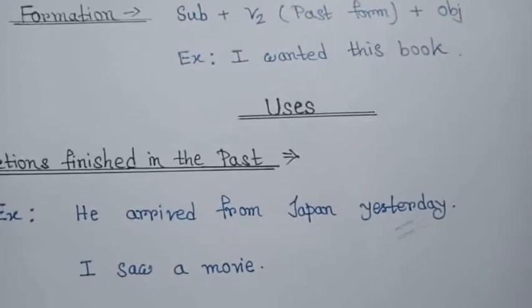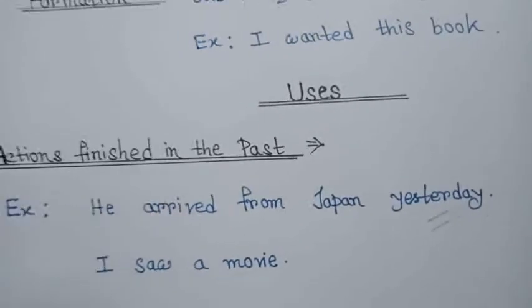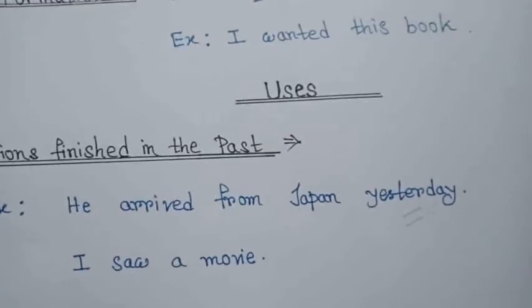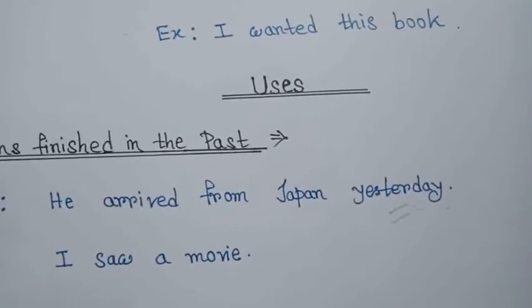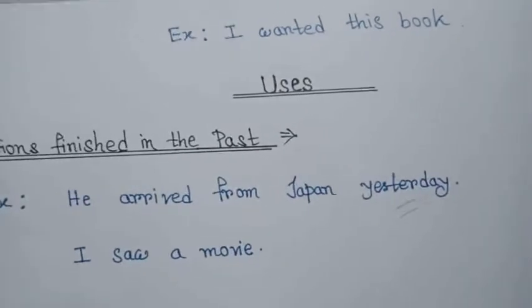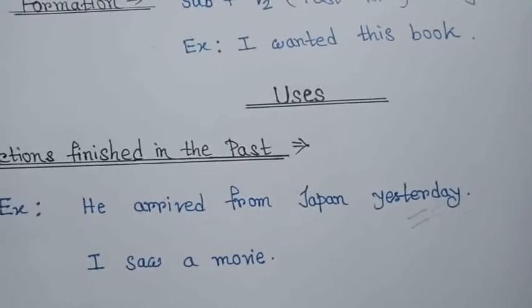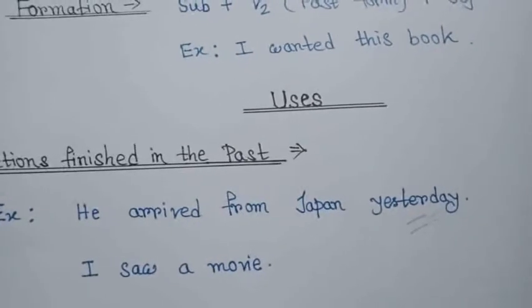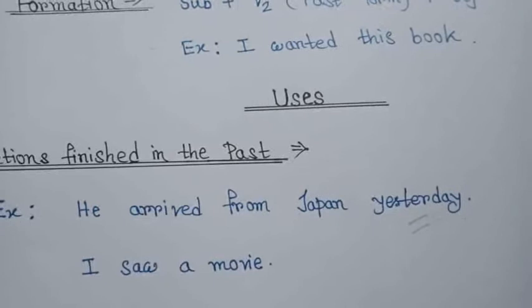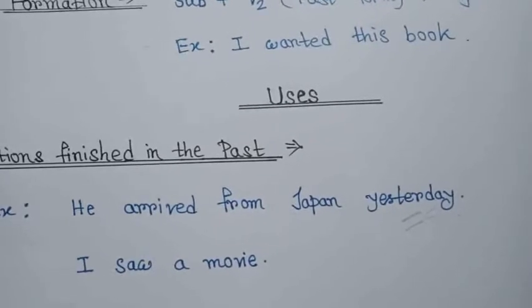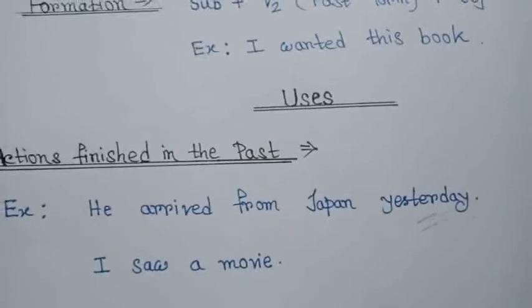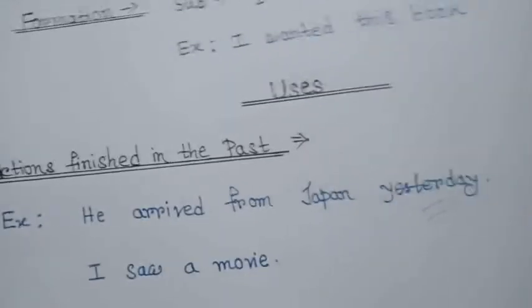Sometimes the speaker may not actually mention the specific time, but they have one specific time in mind. Okay. And in such type of sentences in the past, when the action finished in the past, sometimes the specific time is not mentioned, though we use simple past tense. Clear?